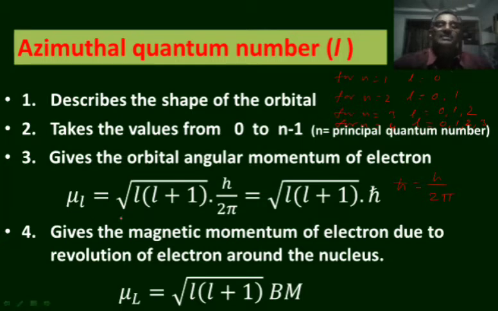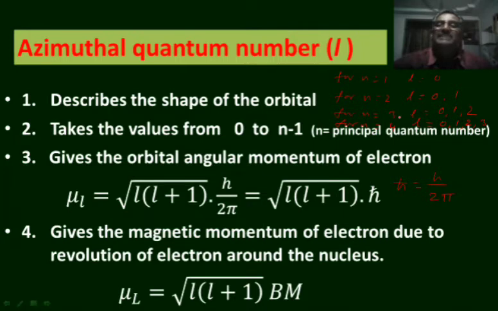For L is equal to 1, the angular momentum of electron will be square root of 1 into 1 plus 1, that is 1 into 2 into h by 2 pi, that is square root of 2 into h by 2 pi, that is h by root 2 into pi, is the angular momentum for L is equal to 1.